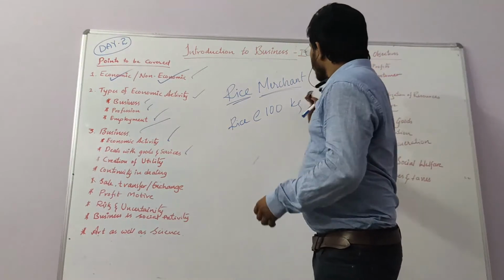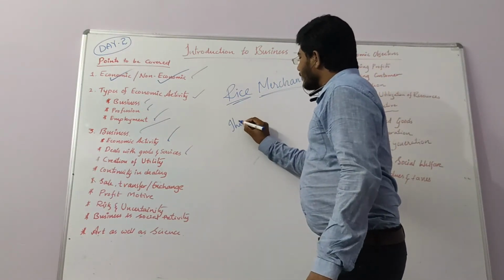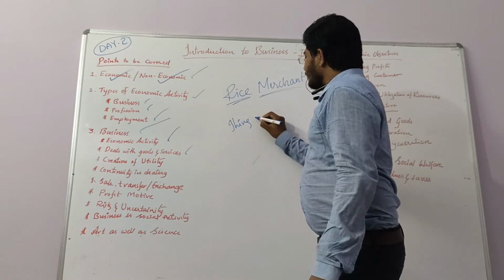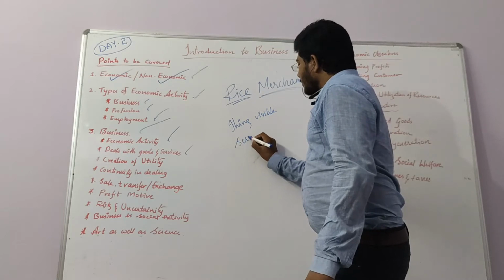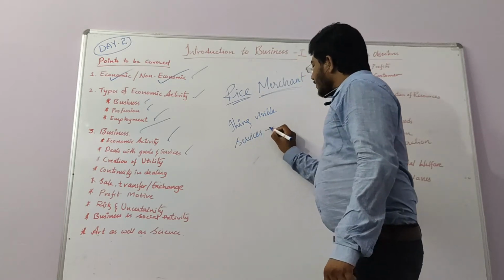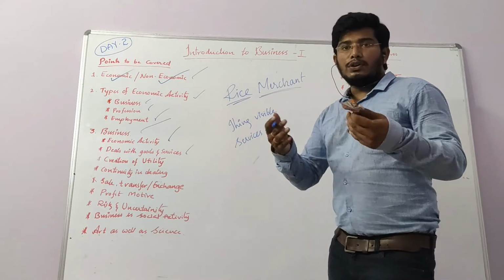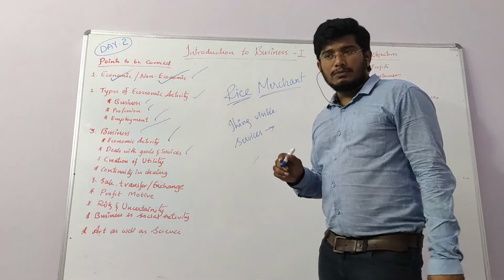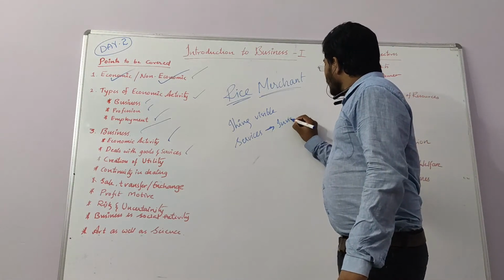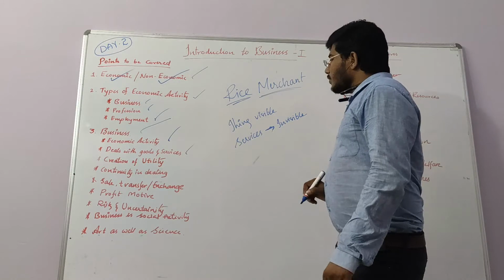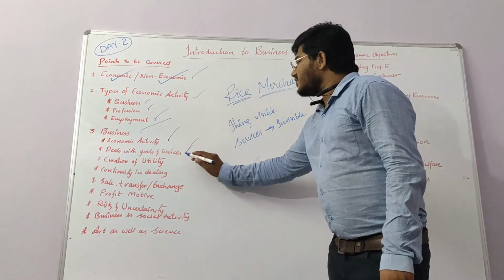Sir, what is a good and what is a service? A good is anything which is visible. What is a service? For suppose I am teaching. Can you see this? I am giving you knowledge, which is invisible. Service is invisible.